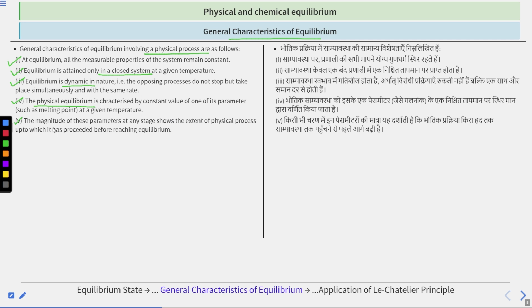Fifth characteristic, the magnitude of these parameters at any stage shows the extent of the physical process up to which it has proceeded before reaching equilibrium. So the magnitude of a parameter like melting point or boiling point at any stage shows us the extent of the physical process which is happening before reaching the equilibrium. Okay, this is the fifth characteristic.